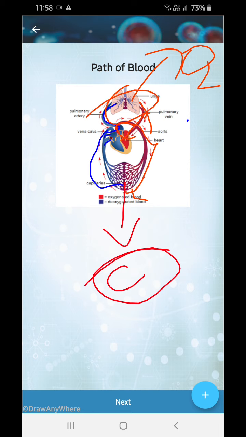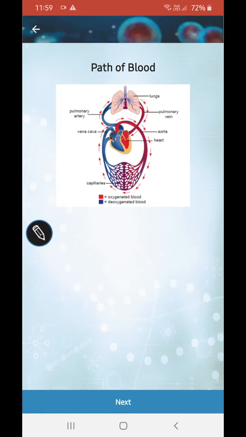Now why is the pulmonary artery blue? This is the only artery which is blue in color or carries impure blood, and the pulmonary vein is the only vein which carries pure blood. Why are they named so? Because arteries are the ones which take blood away from the heart, and veins are the ones which give blood to the heart. So see, the pulmonary vein is giving back the blood, the pulmonary artery is taking the blood away, right? So you can see very carefully.